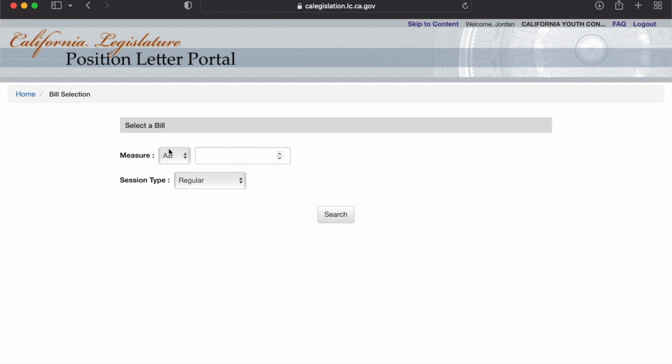For this bill search that we are going to be doing in this video, we will be searching for an Assembly Bill, AB, and this will be AB 1675, which is a CYC co-sponsored bill on foster youth accessing funding for extracurricular and enrichment activities.